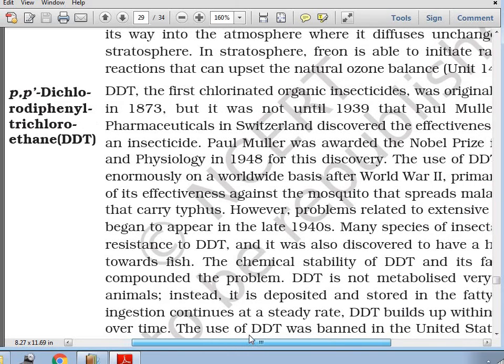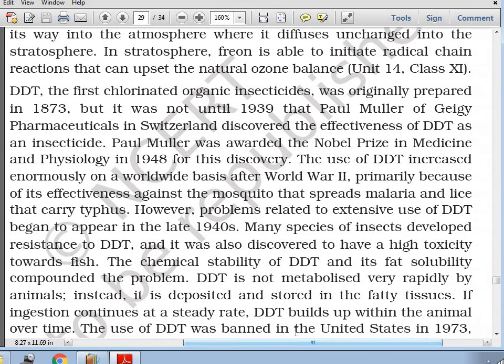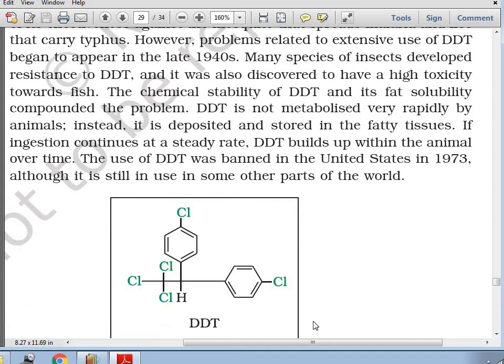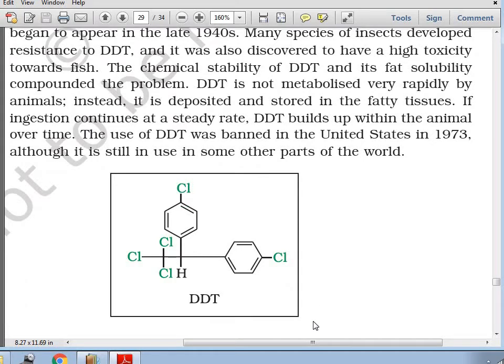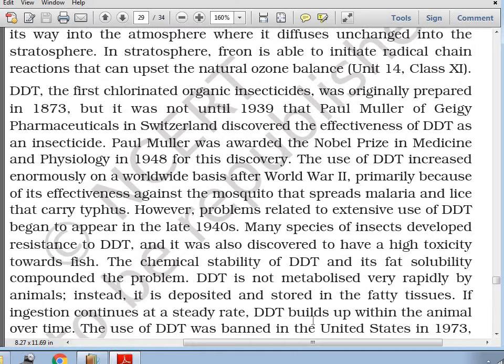Earlier it was asked in an MCQ. Carefully look at the structure. It is the first chlorinated organic insecticide. And it was not until 1939 that Paul Muller discovered the effectiveness of this DDT as an insecticide.